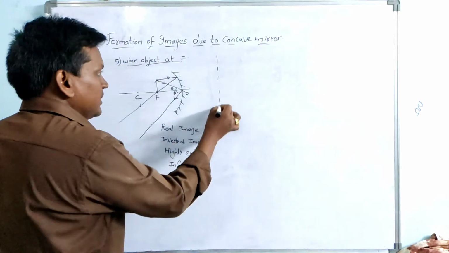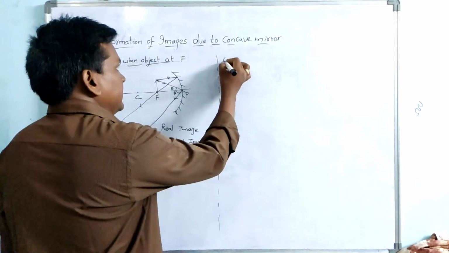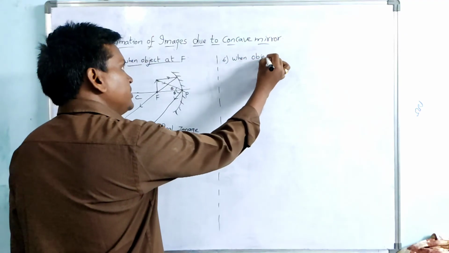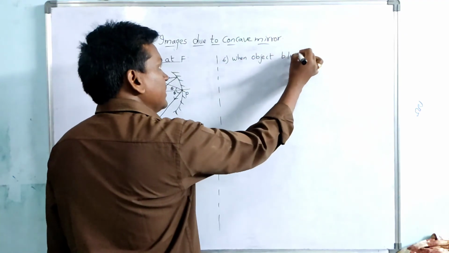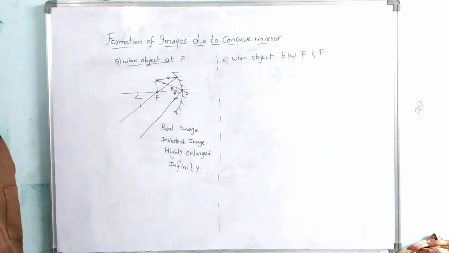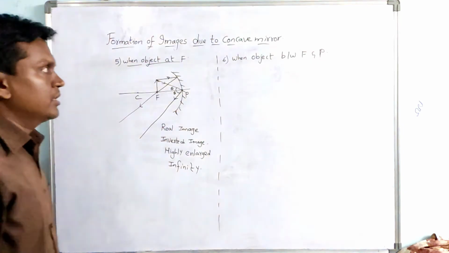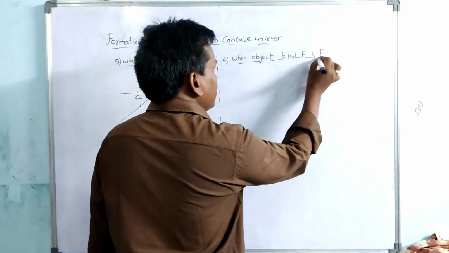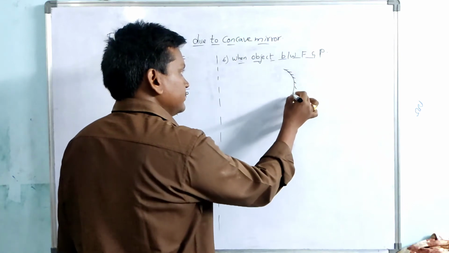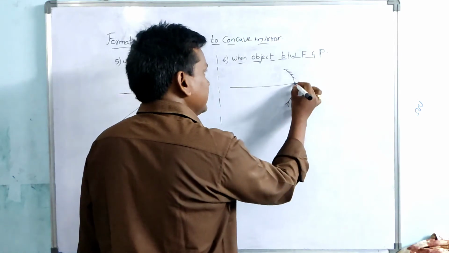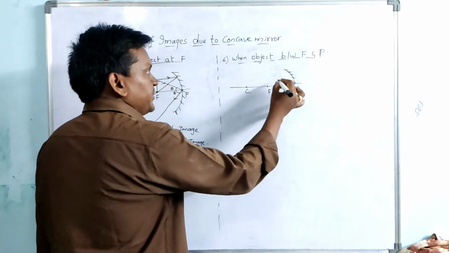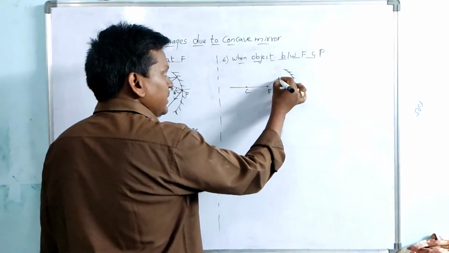And next coming to the sixth case, when object between F and P, that means principal focus and pole, when the object is between principal focus and pole. So now let us see this, a concave mirror, principal axis, pole, center of curvature, focus. Now the object is between F and P.